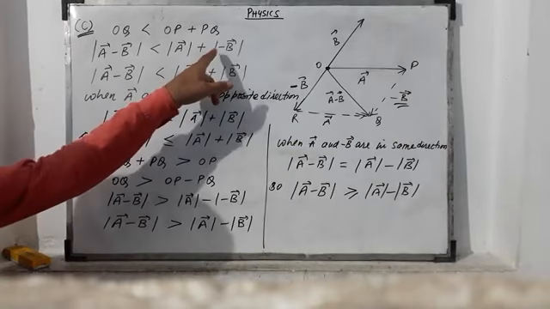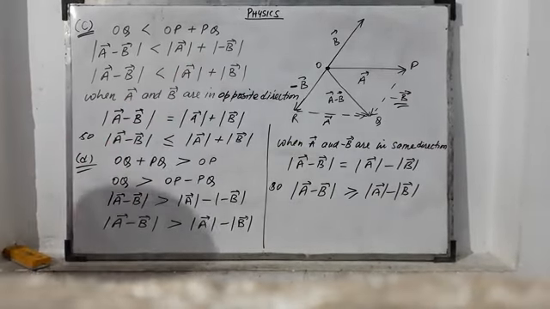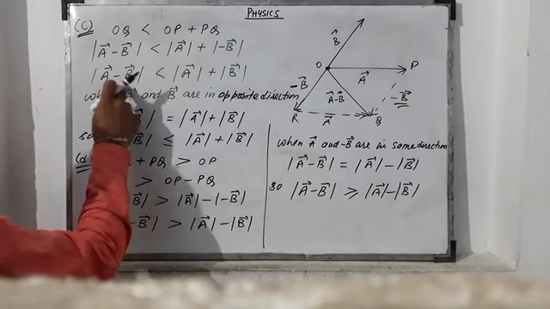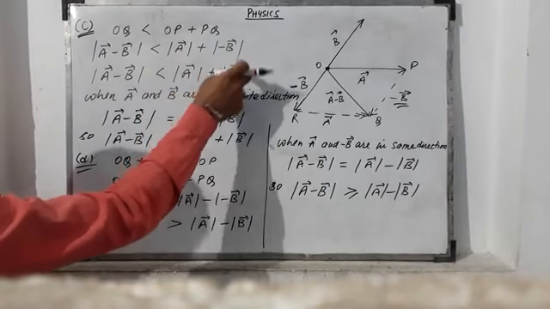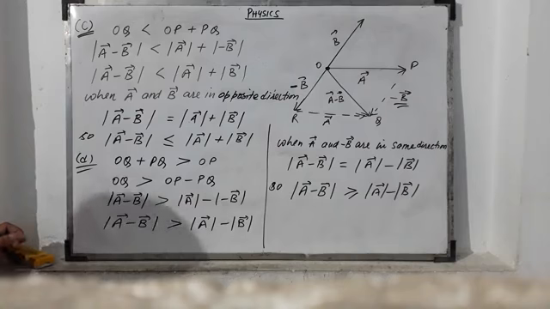But minus has no meaning in modulus, so mod of a minus b is less than mod of a plus mod of b.